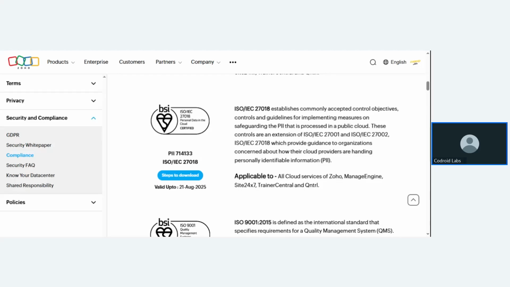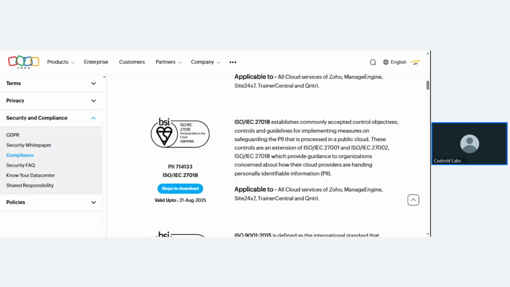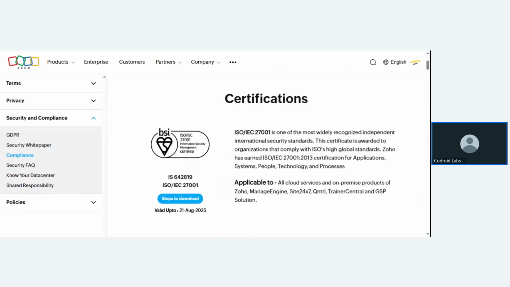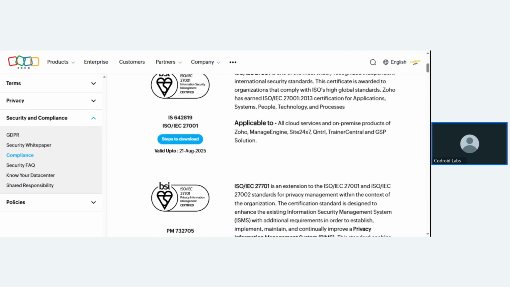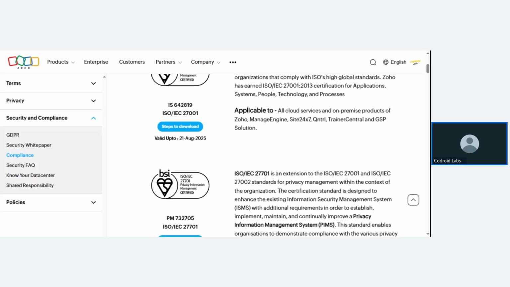This is what you see when you go to zoho.com/compliance.html, where you will find a lot of certifications. Zoho has international certifications that prove your data is fully secure in the Zoho data centers. Zoho has its own global data centers, so your data is protected inside them. You don't need to worry about that.